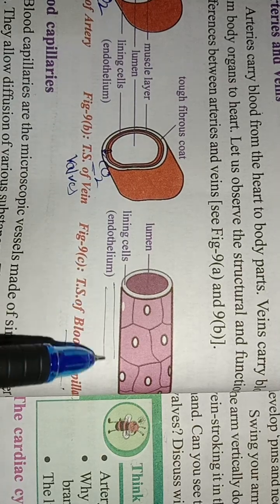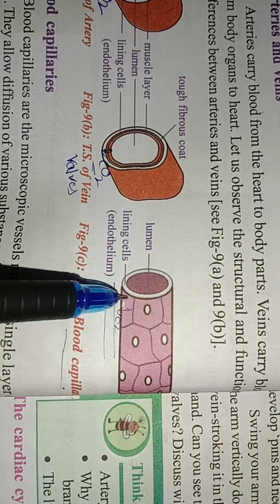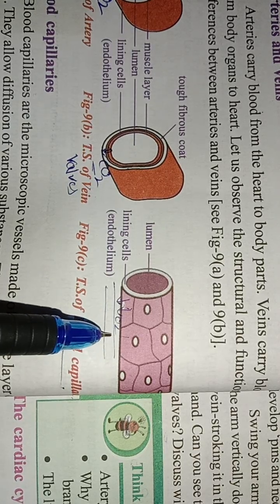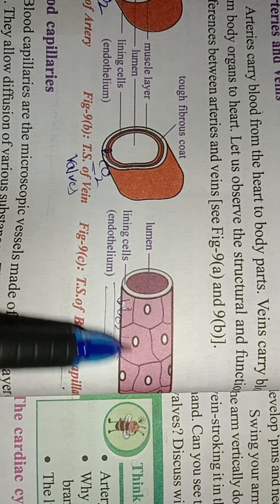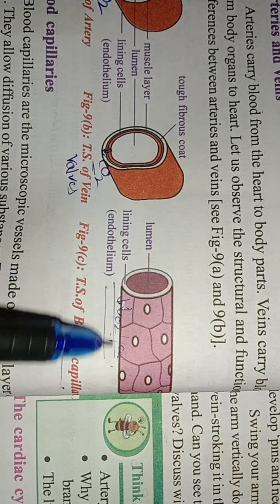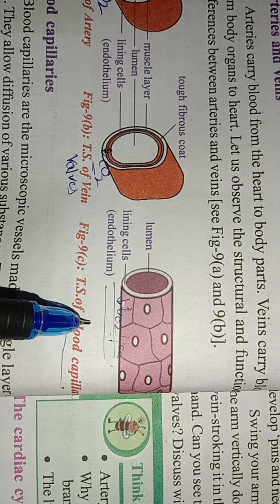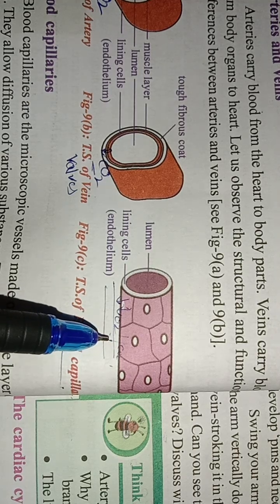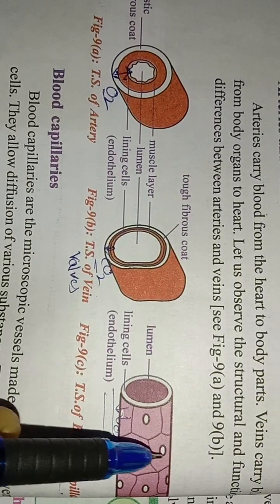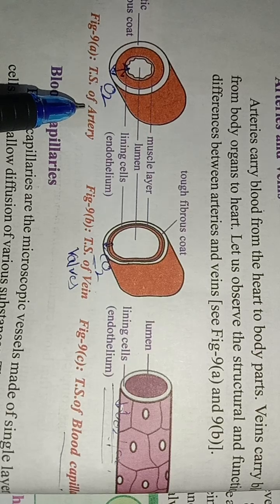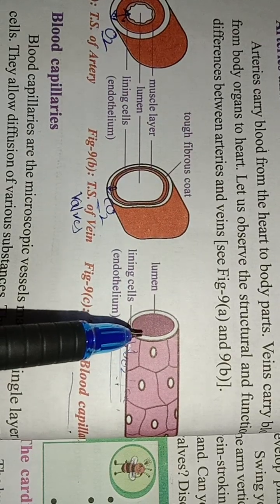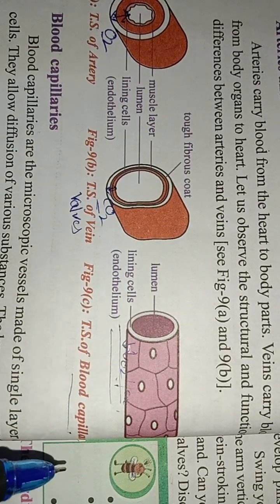Suppose any tissue is present here, right? It has to send oxygen and nutrients into the tissues or cells, and the cells will take the materials and send out CO2 and waste to the blood capillaries, right? So wherever diffusion occurs, there we find blood capillaries. Each and every cell gets nutrients from these blood capillaries only. They come from the splitting of arteries. Whenever arteries split and form single cell thickness tubes, those are called blood capillaries.